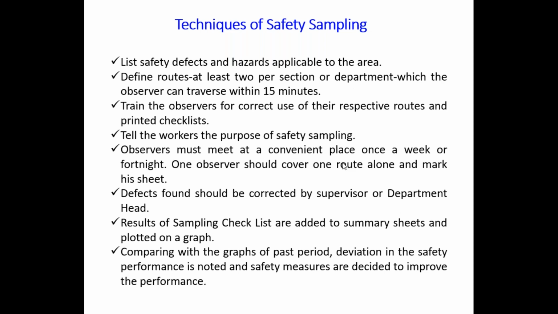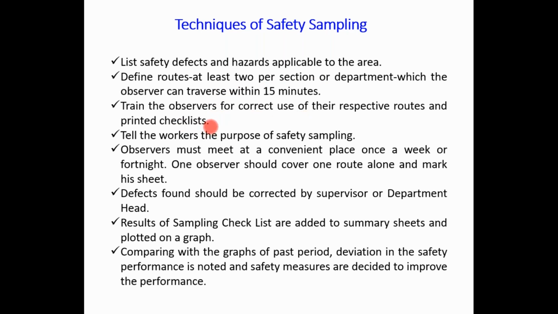Then observers must meet at a convenient place once a week or fortnight. One observer should cover one route alone and mark his sheet. Then defects found should be corrected by the supervisor or department head, and results of the sampling checklist are added to summary sheets and plotted on a graph.